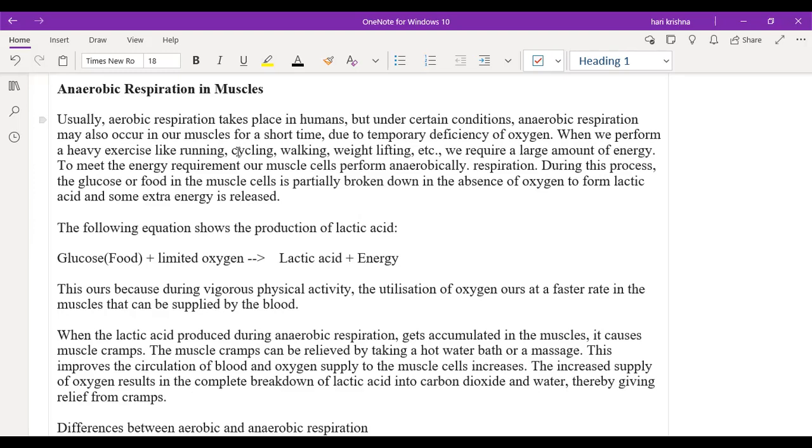So Srusti, yes, sir. Can I read, sir? Wait, Srusti, read the paragraph.